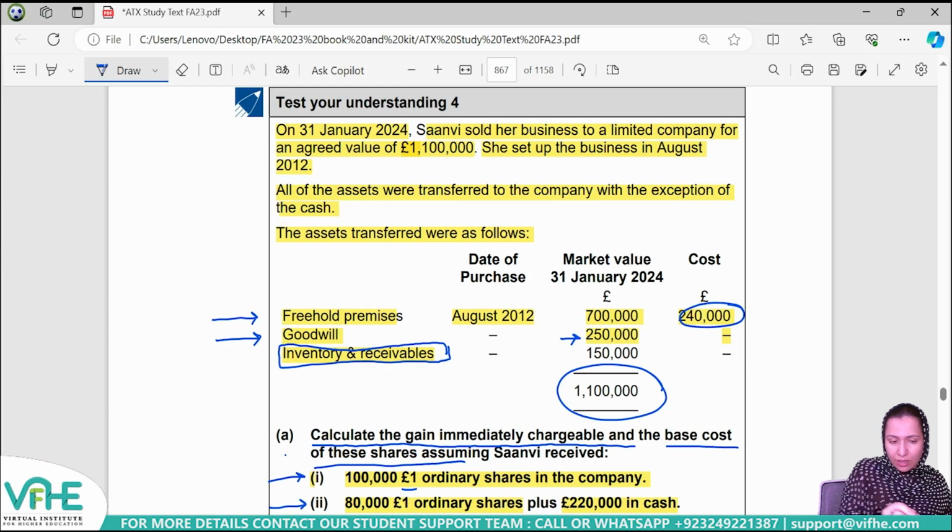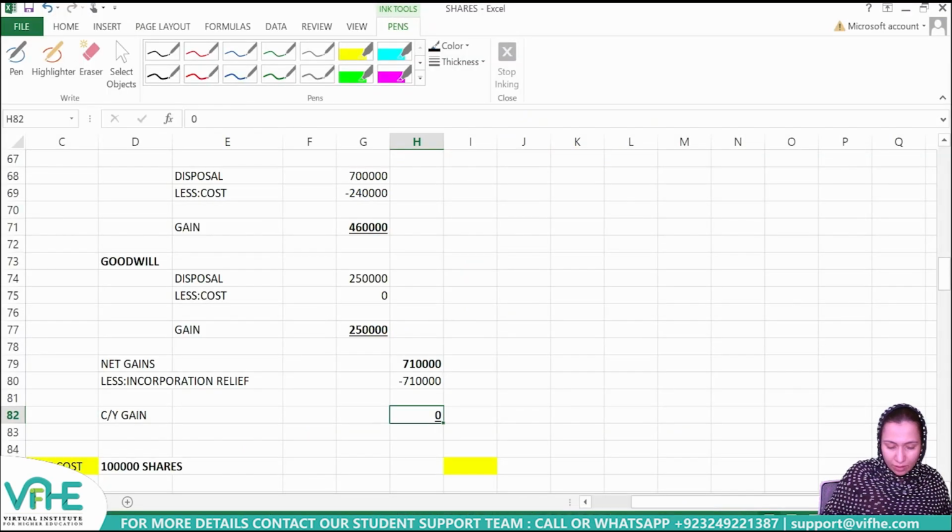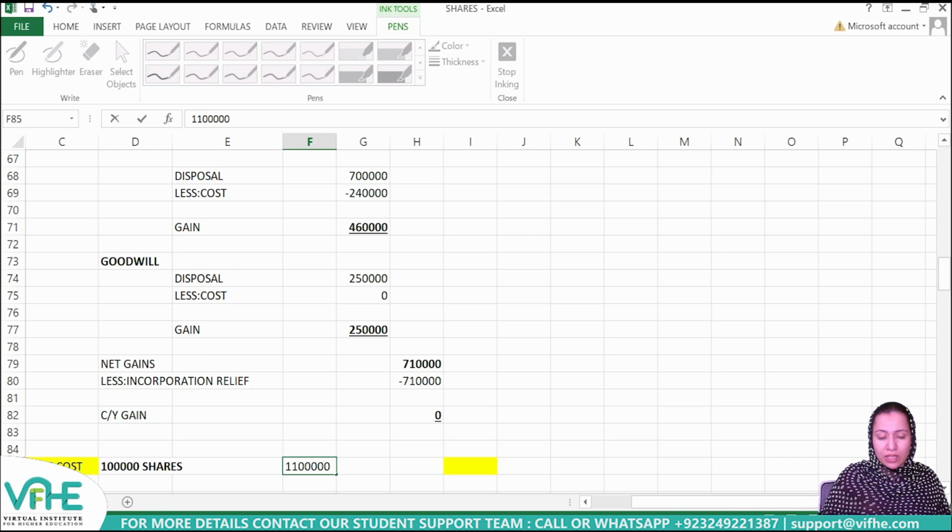So according to this requirement, which is requirement A1, where 100,000 shares are being received in the company, here we know that the amount that has been received is £1,100,000. I mean, this is the value that has been received as a result of incorporation. So this much is the cost associated with the acquisition of these 100,000 shares.